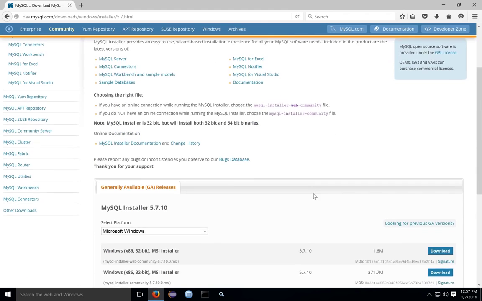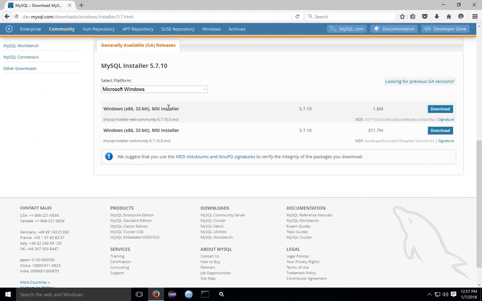When you get to the download page, you'll notice that there's two packages available, one that's smaller in size and one that's larger. The smaller package is more efficient if you're only going to be installing some parts of the MySQL suite of products, but it will reach out to the internet to download some files during the installation process.